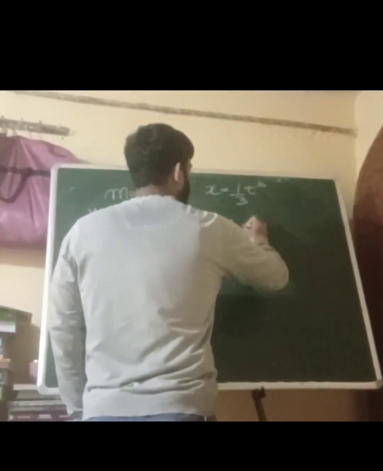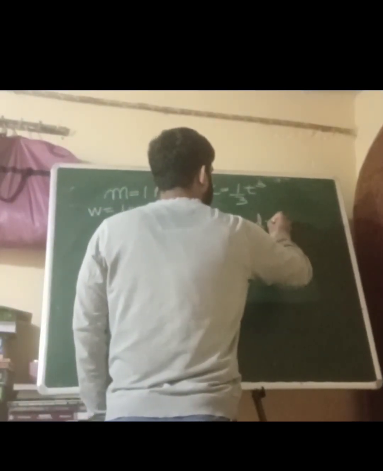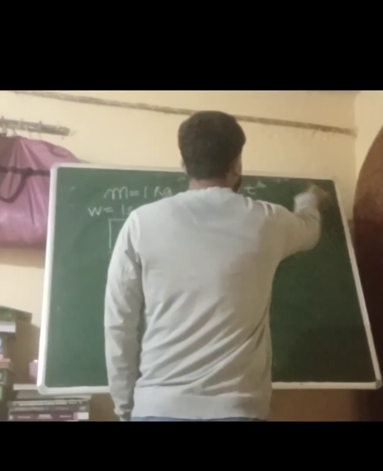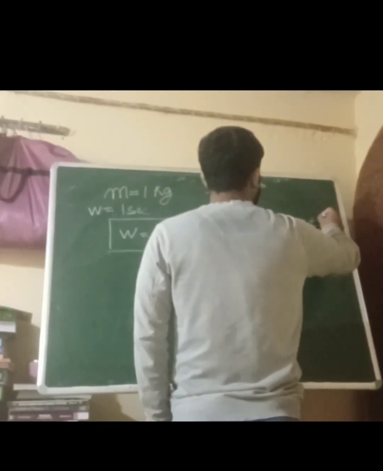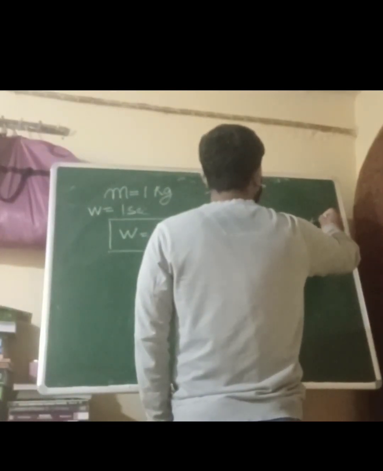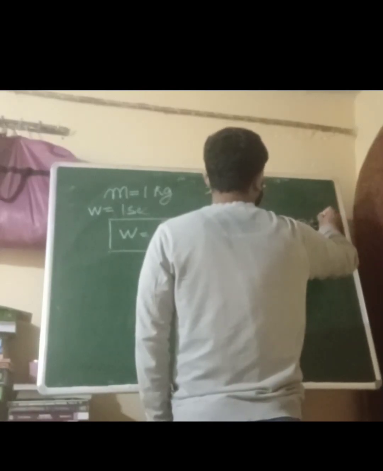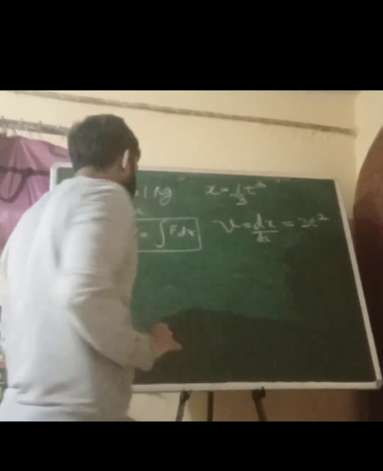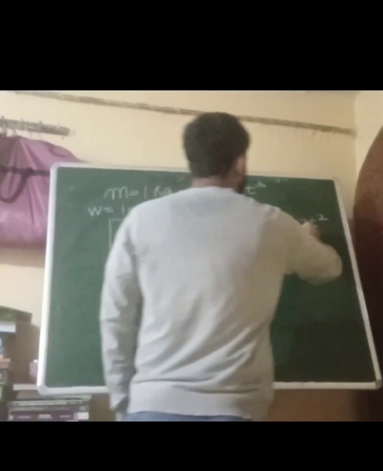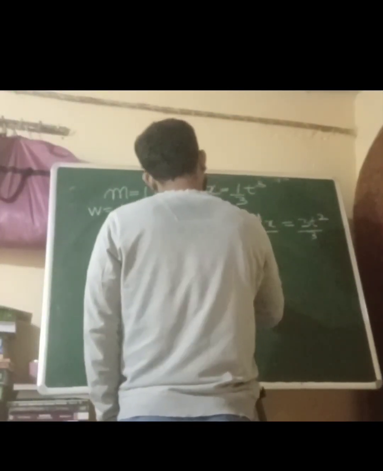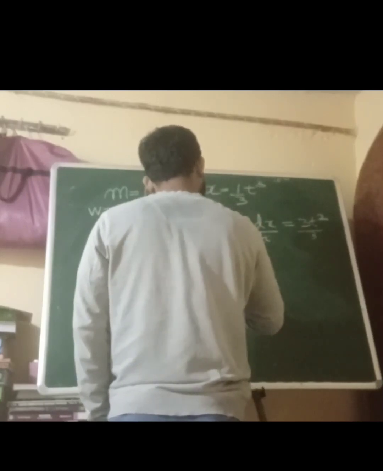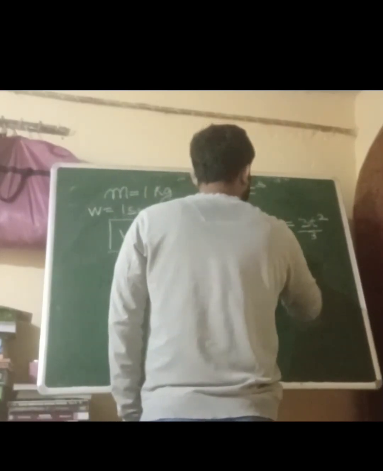V is equal to dx upon dt. Now we are differentiating this function. So 3t square upon 3, right? You know the basic differentiation. So velocity, or dx by dt, comes to be t square.